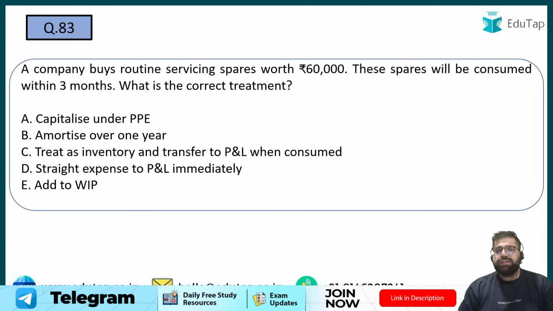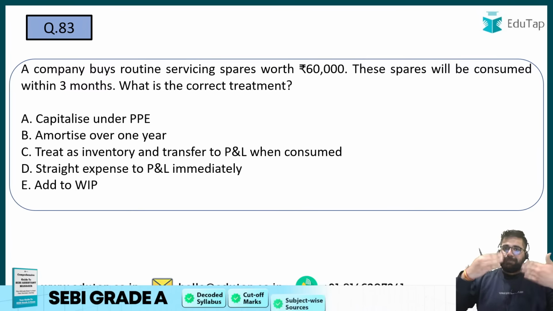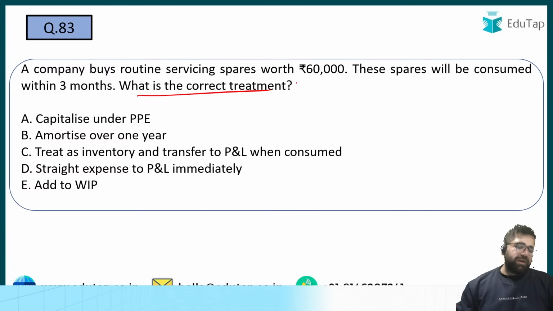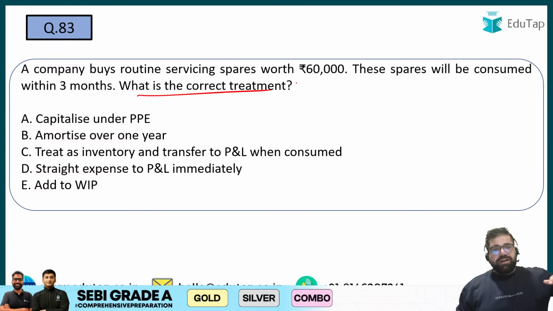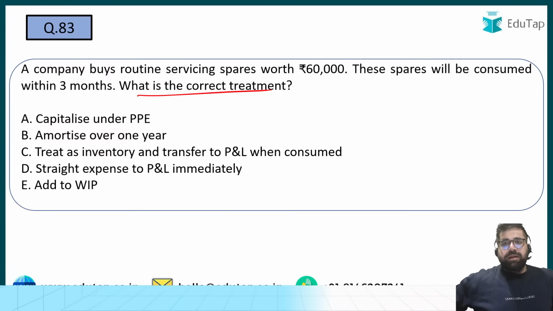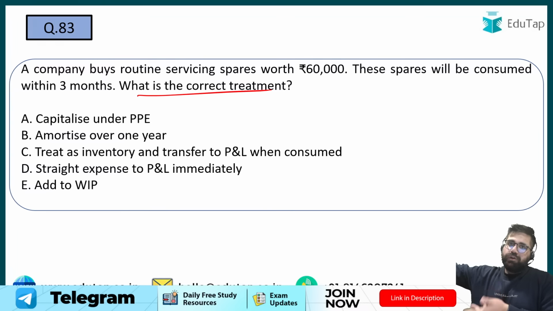Now we have 83. A company buys routine servicing repairs of 60,000. These spares will be consumed within 3 months. This is the application of the previous question which we have done. What is the correct treatment? If your concept of the previous question is clear, then this question becomes easy. Are we utilizing this repair service for more than 12 months? No, we are just consuming it in 3 months.